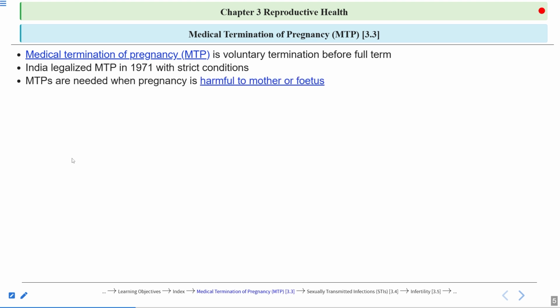Now, MTPs are needed when pregnancy is harmful to the mother or fetus. In which cases is MTP allowed? First of all, it is allowed in case of unwanted pregnancies. It is allowed when there is a health risk to the mother as well as to the fetus. MTP is also allowed when there is an unwanted pregnancy due to rape cases.